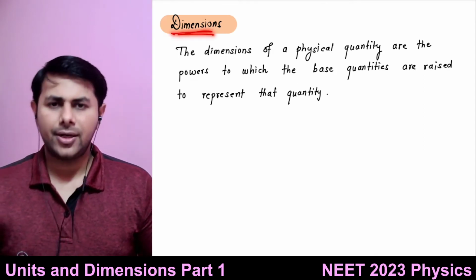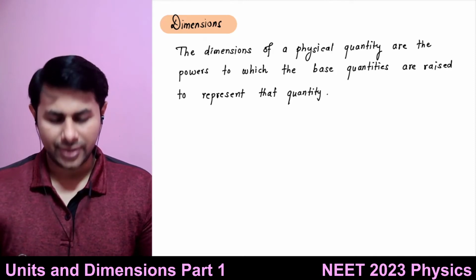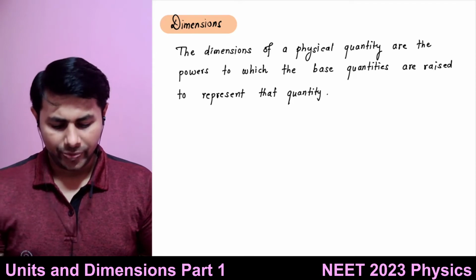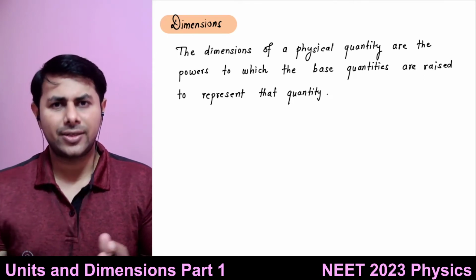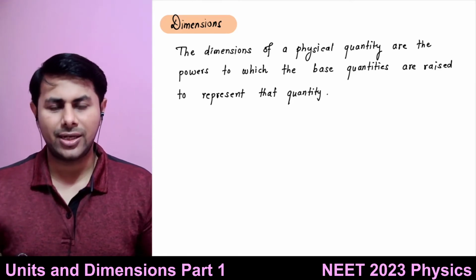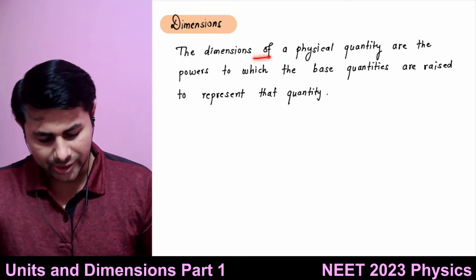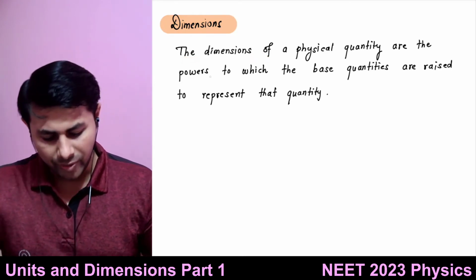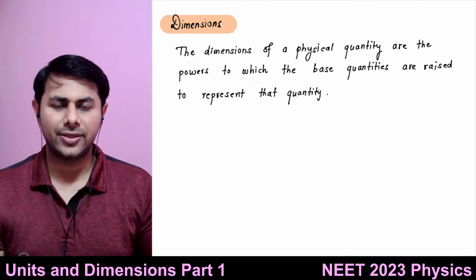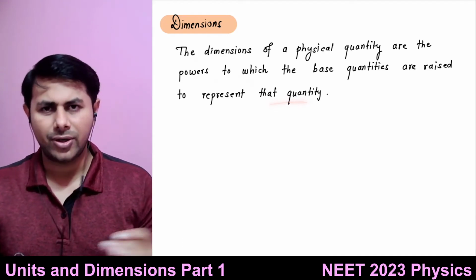there is a relation between the derived quantities and fundamental quantities. Okay, and that relation is known as dimensions. The way in which the derived quantities are related to fundamental quantities, that relation is known as dimensions. Okay, so the textbook definition is: the dimensions of a physical quantity are the powers to which the base quantities or fundamental quantities are raised to get that particular quantity.